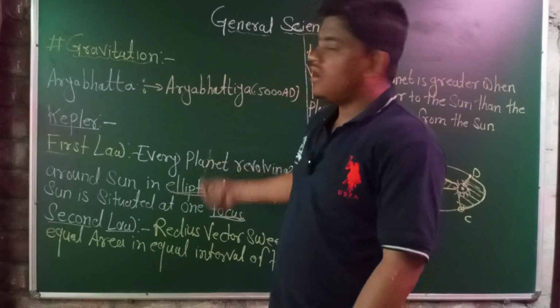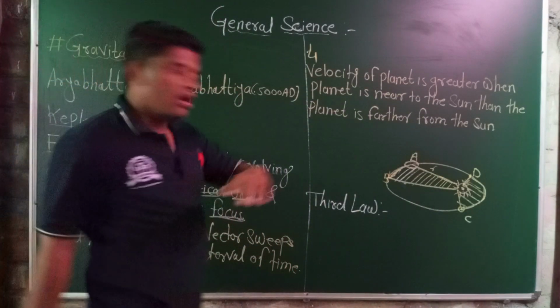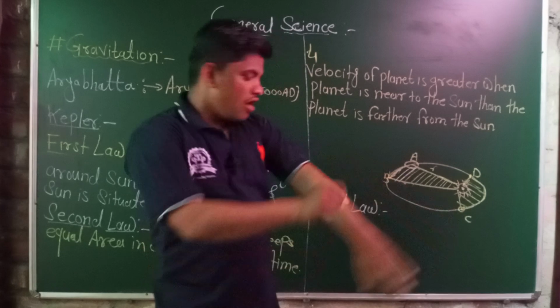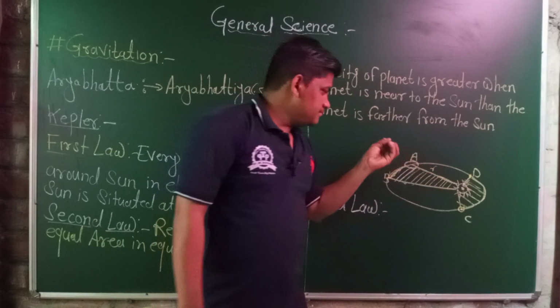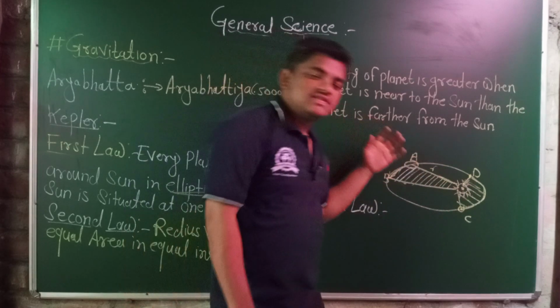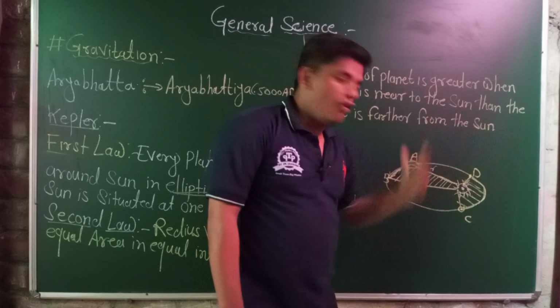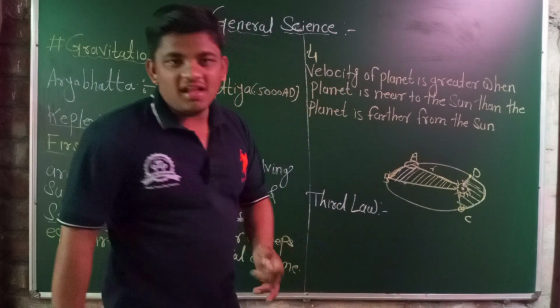This is known as the orbital law. The second is the areal law, which gives information about the area swept by the radius vector of the planet and the sun. The radius vector is a line joining the sun, situated at the focus, and the planet revolving around the sun in an elliptical orbit.